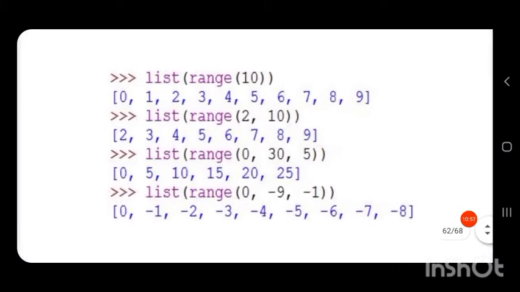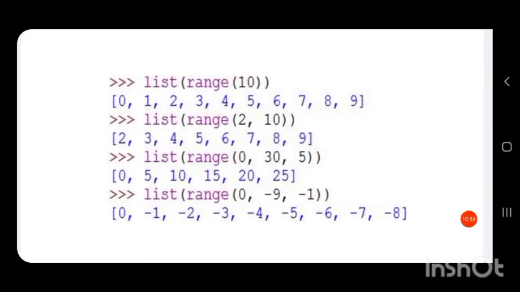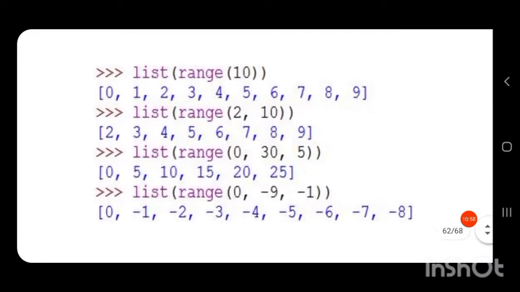So let us see different types. This range function is always used with a list. So we know what a list is. A list is elements enclosed in square brackets, separated by commas.